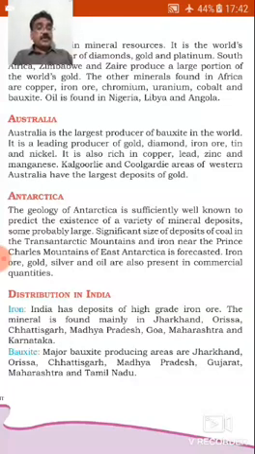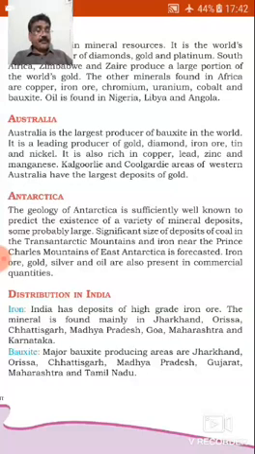Minerals which we are going to see are iron, bauxite. Distribution of minerals in India. Number 1, iron. India has deposits of high-grade iron ore. This mineral is found mainly in Jharkhand, Orissa, Chhattisgarh, Madhya Pradesh, Goa, Maharashtra and Karnataka.